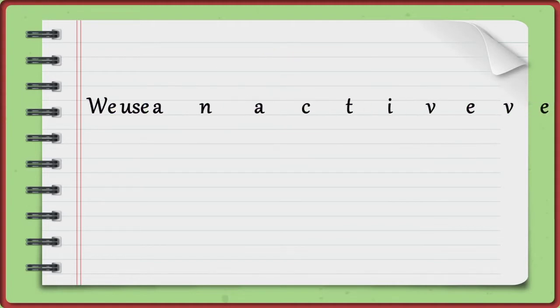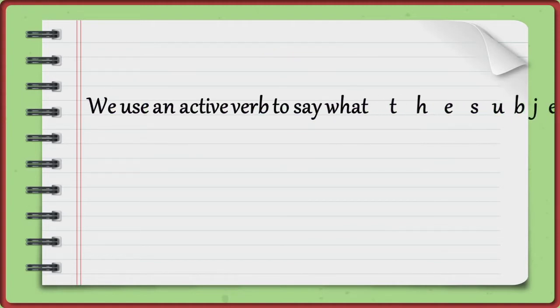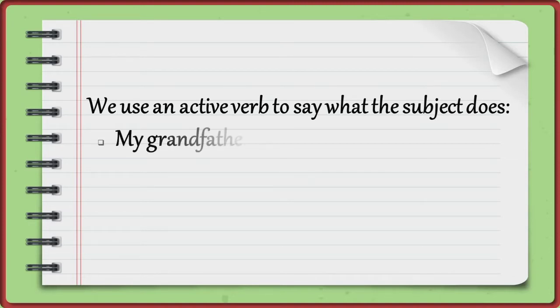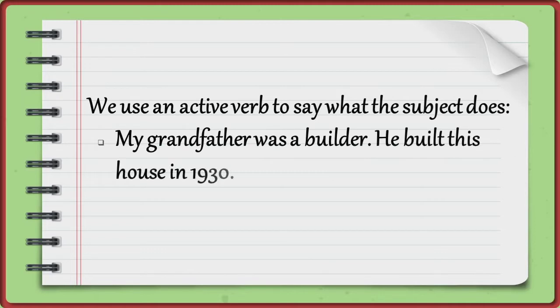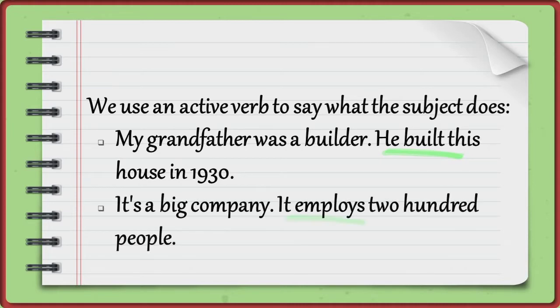We use an active verb to say what the subject does. Kita menggunakan kata kerja aktif untuk mengatakan apa yang dilakukan subjek. For example, my grandfather was a builder. He built this house in 1930. It's a big company. It employs 200 people.